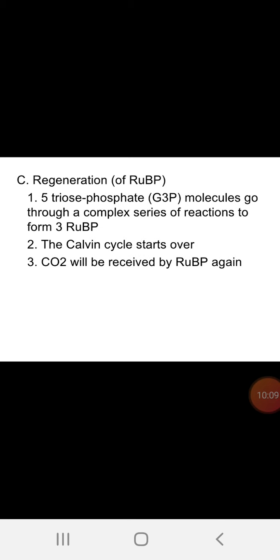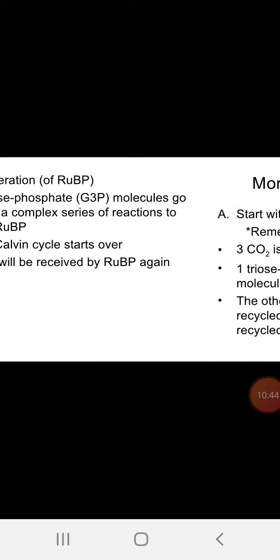See, the third step, regeneration. Triose phosphate molecules go through a complex series of reactions to form 3 RuBP. The Calvin cycle starts over. Carbon dioxide will be received by RuBP again. In this way, the Calvin cycle operates. Because glucose is a 6 carbon molecule and every time a 3 carbon compound is formed, 6 cycles are required to generate one glucose molecule.